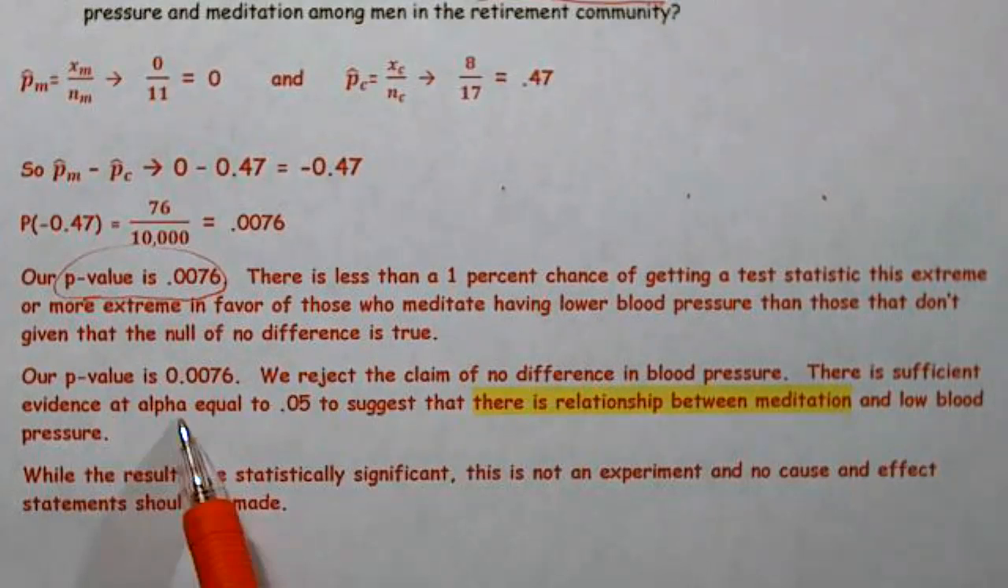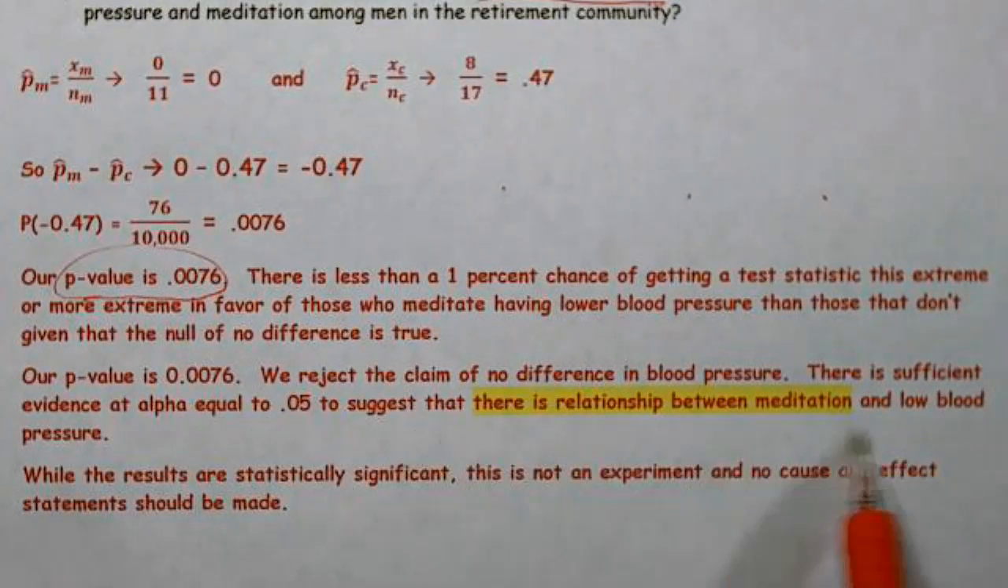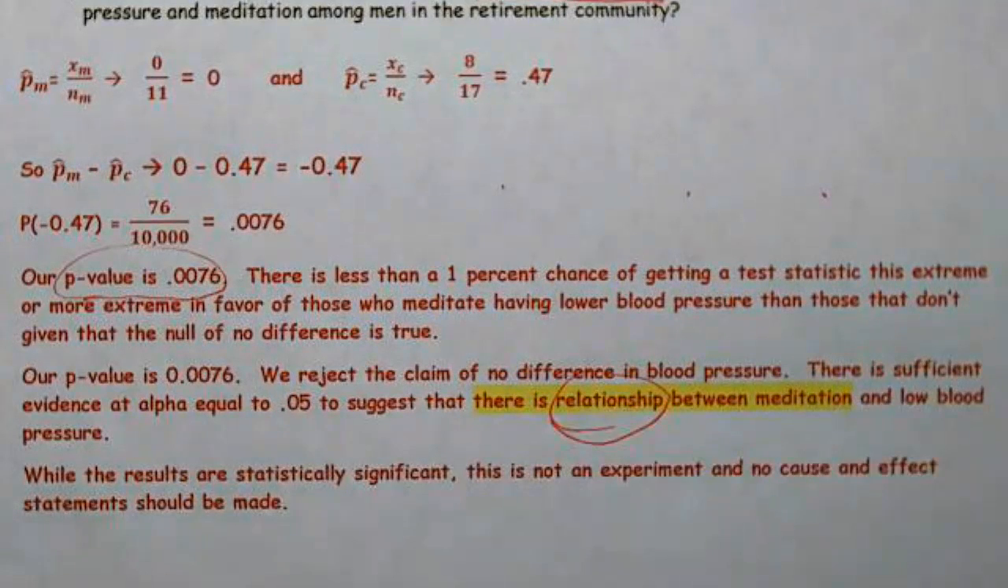There is sufficient evidence at alpha equal to 0.05 to suggest that there is a relationship between meditation and low blood pressure. While the results are statistically significant, this is not an experiment and no cause-effect statement should be made. Really important to make sure you use the key phrase that there is a relationship or association. There is an association, there is a relationship, but we can't say that it was causative.